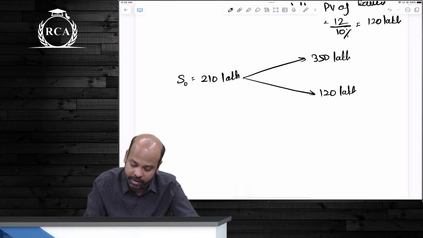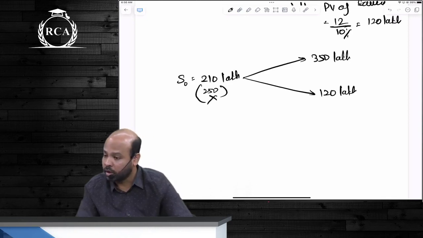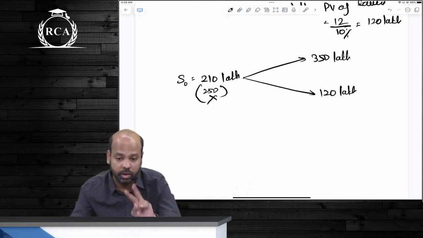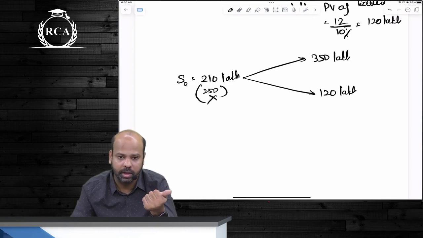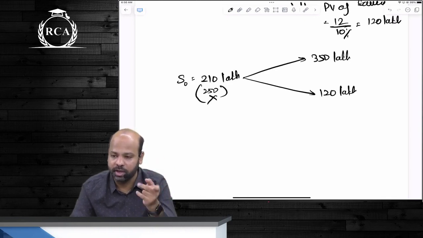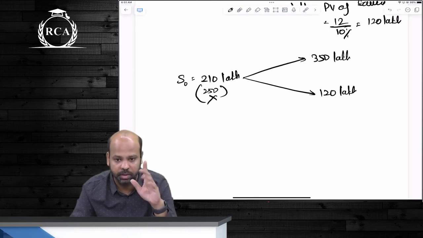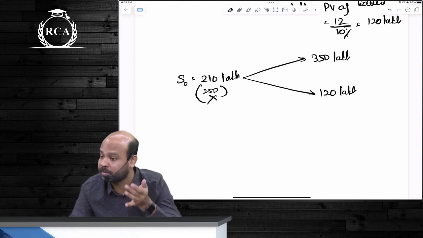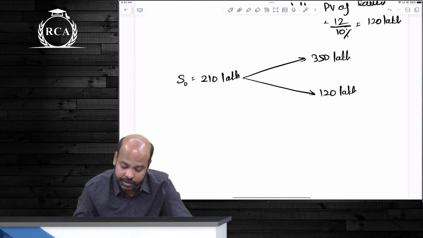ICI, in the current material, took it as 250, which is incorrect. You cannot compare with the strike price of 250. We're talking about the probability of the spot price moving upside and downside. In every question of option valuation we did, the spot price should increase to a particular price. We never compounded the strike price and compared it with the possible prices on expiry.